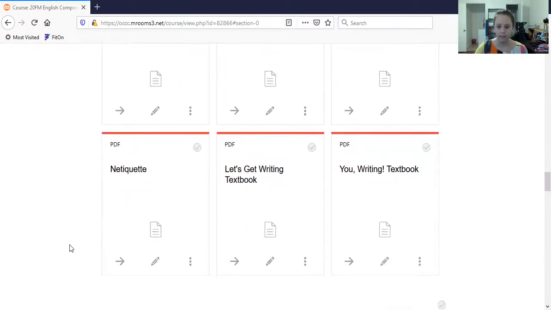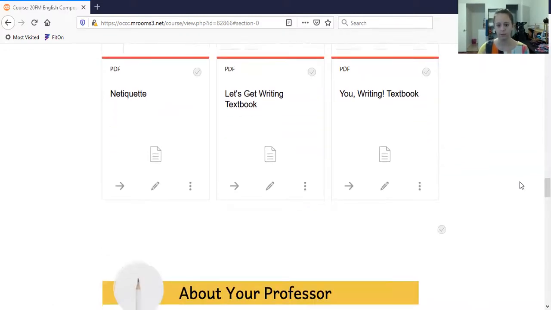The last thing in this section are your textbooks. The Let's Get Writing textbook is here, and you can access the whole textbook, but I'll also pull out chapters and have those each week so that you don't have to scroll through the whole thing. And then the other textbook we'll use is called You Writing. We'll use those every single week, but like I said, I'll try to post the readings so that you don't have to access the whole textbook at one time. But it can be helpful to go ahead and download it and just have it for reference, right?